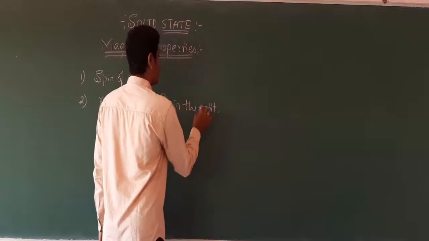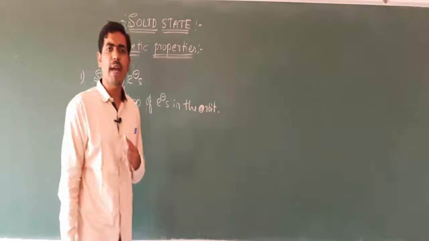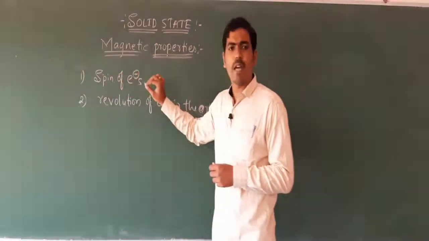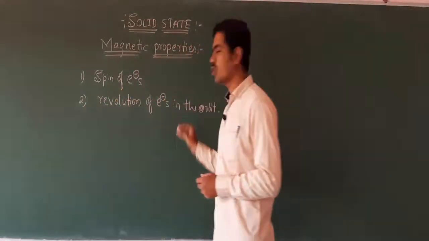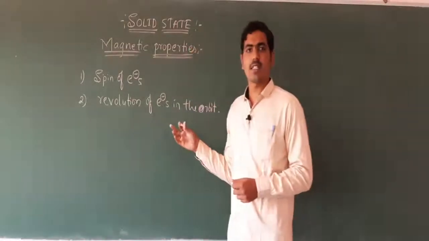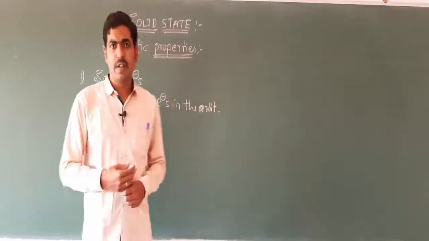Due to these two reasons, the substance shows magnetic property or magnetic behavior. One is the spin of electrons around their own axis, and another is the revolution of electrons in the orbit. These are the two reasons why solids show magnetic behavior.